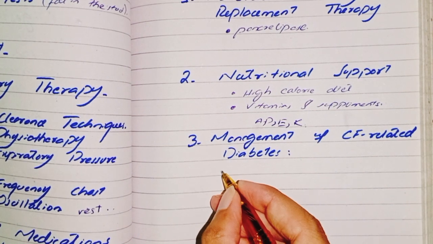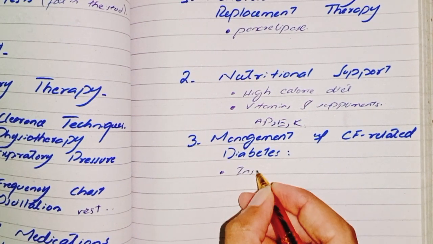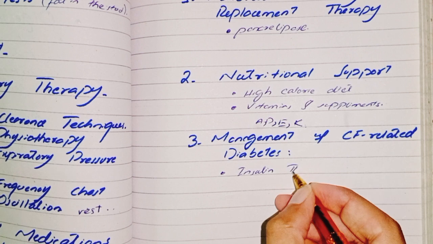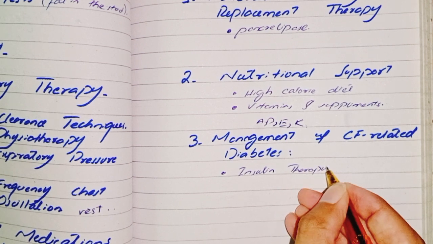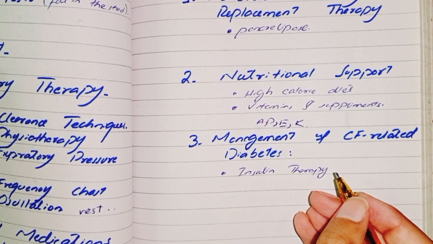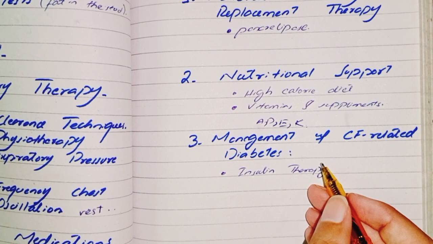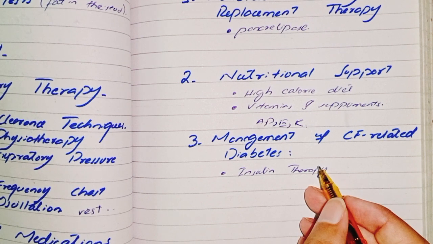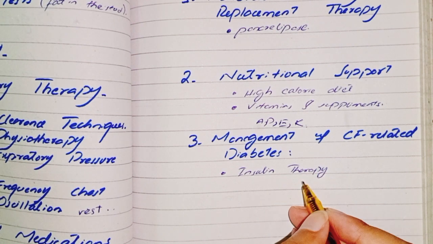Next is management of cystic fibrosis related diabetes. We treat it by insulin therapy. This may be required for patients who develop diabetes as a result of pancreatic damage.